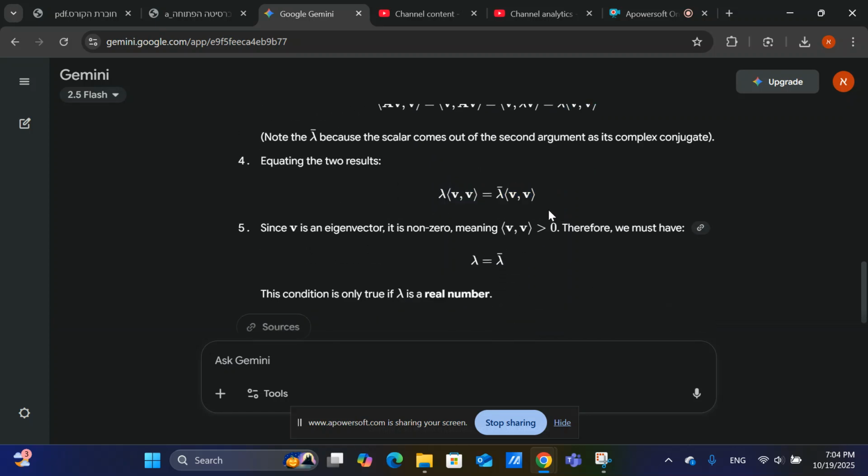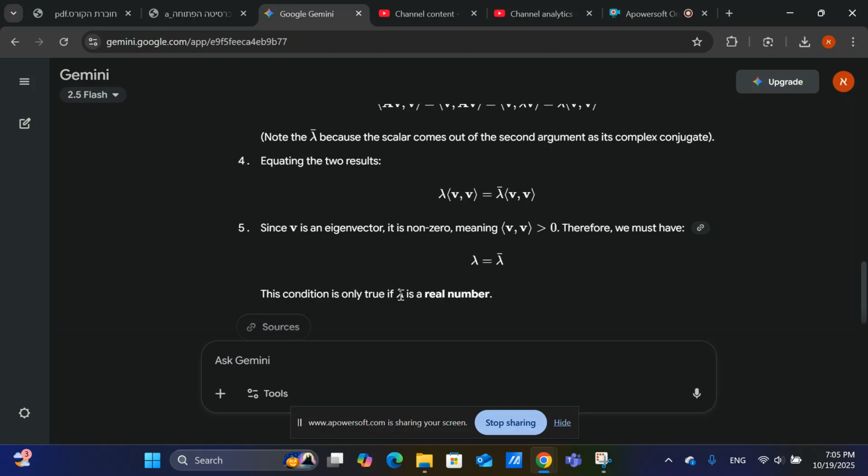Now, you know that V is not 0 because it's an eigenvector, and by definition, an eigenvector is not the zero vector. So you have here an inner product of a vector with itself, which is not zero. And if you remember, by the positive definiteness of the inner product, the inner product of a vector with itself is always positive unless the vector is the zero vector. But it's not in this case because it's an eigenvector. So you can divide by the inner product of V and V on both sides and get that lambda equals its complex conjugate.